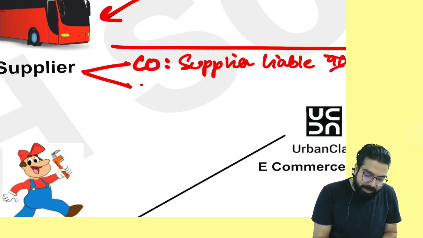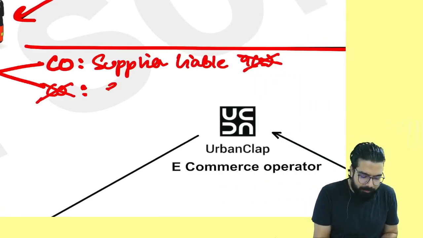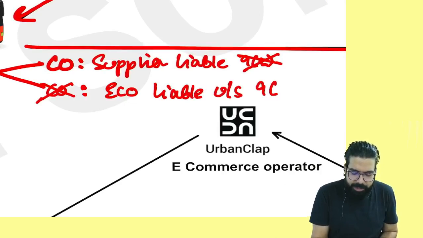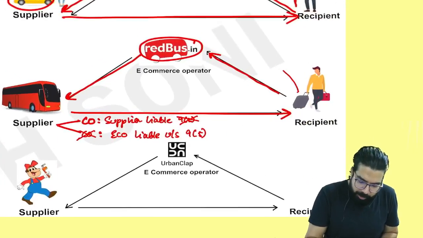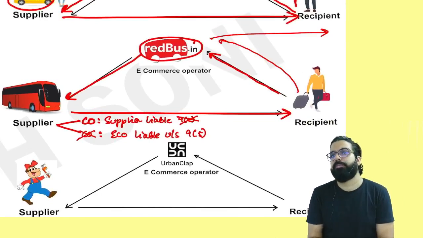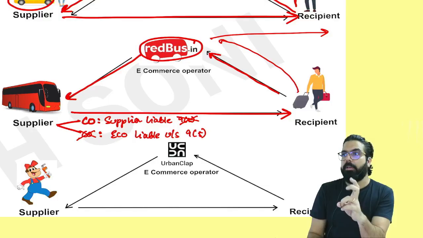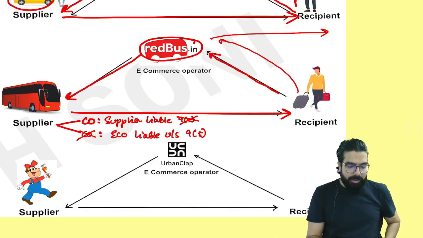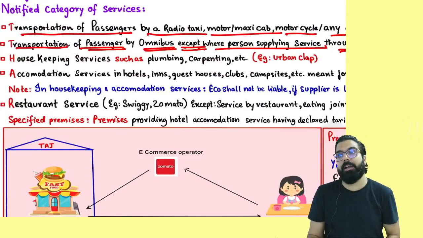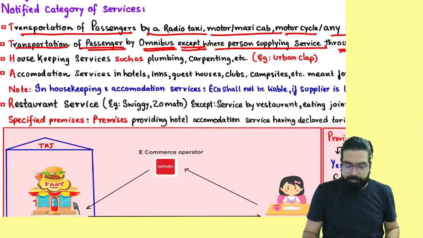But if the supplier is not a company, then who will be liable? The e-commerce operator will be liable under section number 9.5. It means the e-commerce operator will collect the GST and pay the GST to the government. The second was transportation of passengers by omnibus, except when the supplier is a company. Because in the case of a company, the company will collect the GST and pay; the e-commerce operator will not pay the GST.